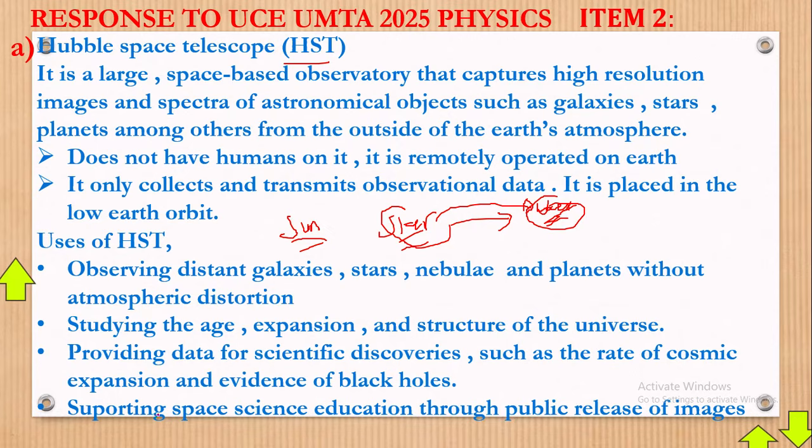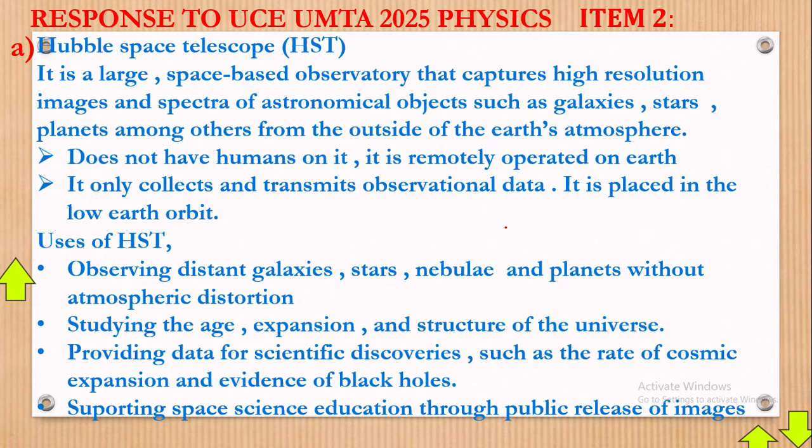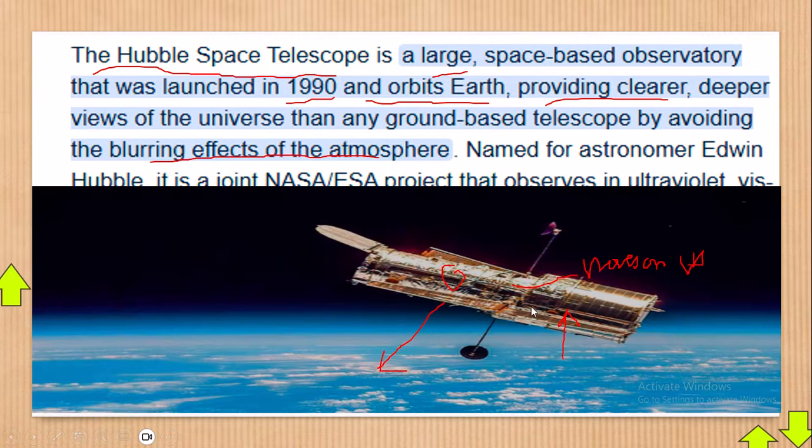Now, supporting space science education through public release of images. Maybe we need the image of the planets. How would we get them without the Hubble Space Telescope? It will really be hard. Of course, I have the notes for you here. You can be taking the screenshots for your future revision. Okay, good. Now, that's about the Hubble Space Telescope.